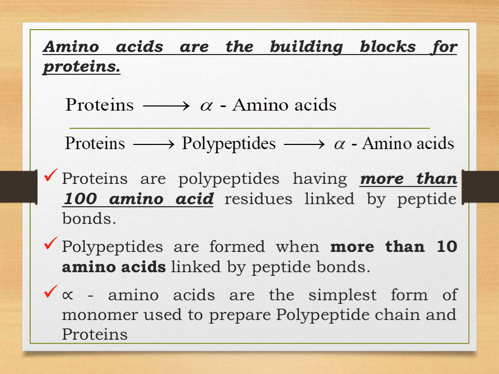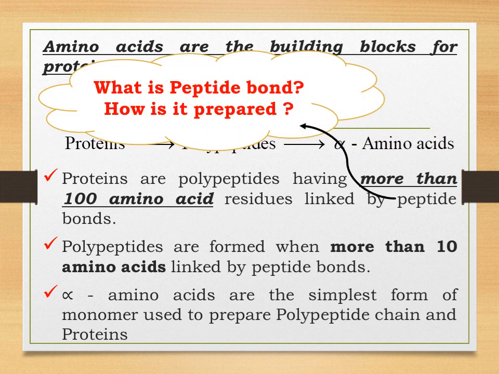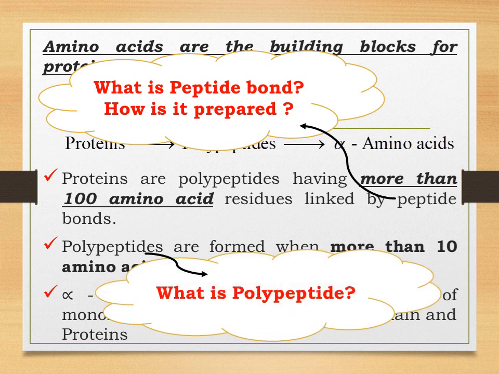Alpha amino acids are the simplest form of monomers used to prepare polypeptide chains and proteins. Students, the name itself tells you that poly means many and chain means the repeating unit. We are going to study what exactly we mean by peptide bond, and we are going to study polypeptides in our next slides.